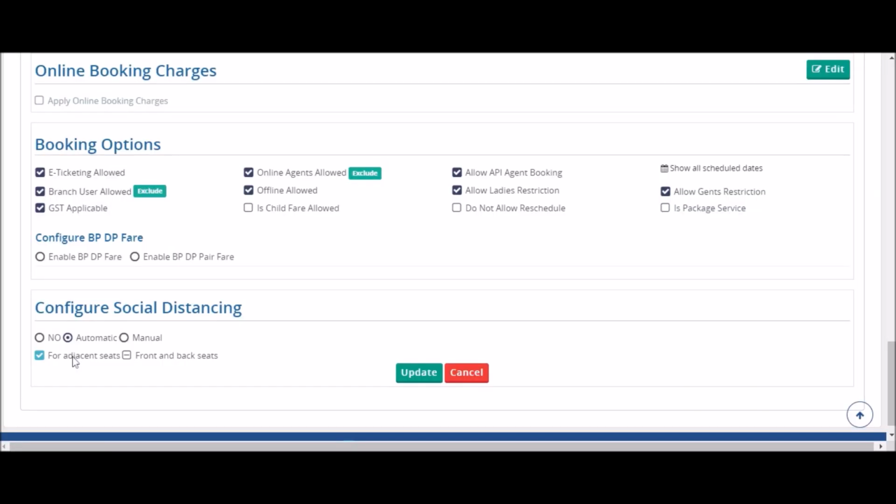If the regulation says that the seat in front and the back has to be blocked, check the box for front and back seats. And if it is said that for every seat booked, a seat adjacent to it, in front of it and behind it should be blocked, check both the boxes and hit Update.